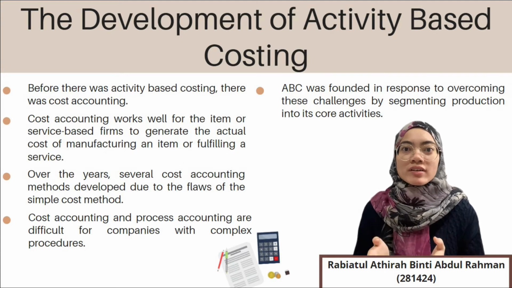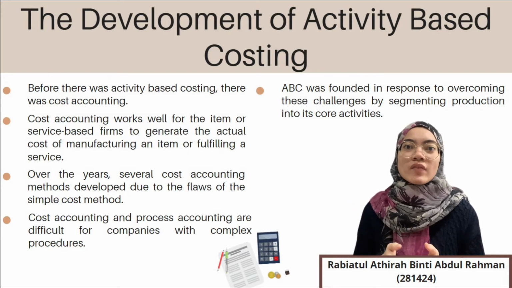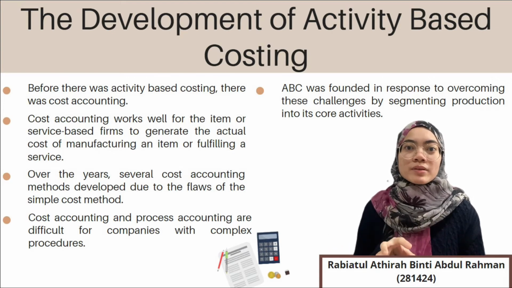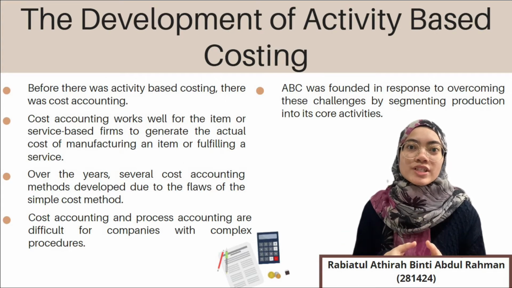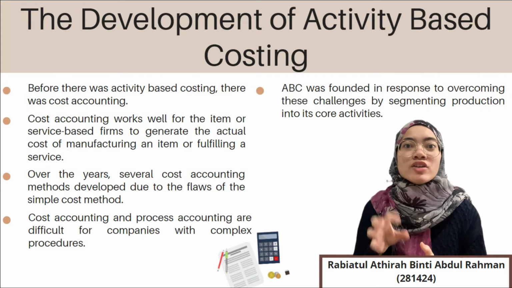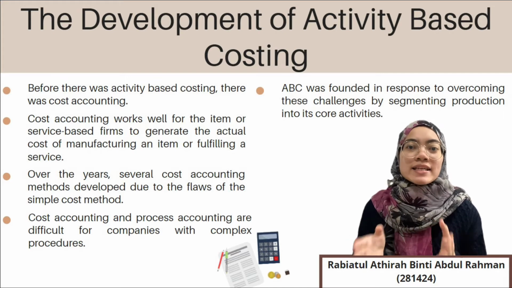Over the years, several cost accounting methods developed due to the flaws of the simple cost method. Manufacturing and processing companies found it difficult to implement cost accounting since tracking the processes was complex. A paper mill, for example, purchases lumber to create a variety of different goods using various procedures. One tree may generate a ream of paper and some marketable byproducts. It was almost hard to track the exact cost of the tree utilized for each particular product created or job performed.